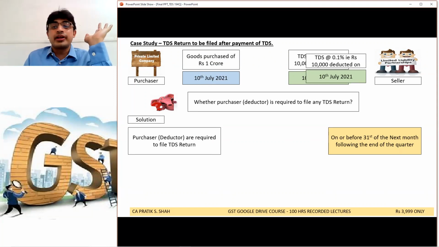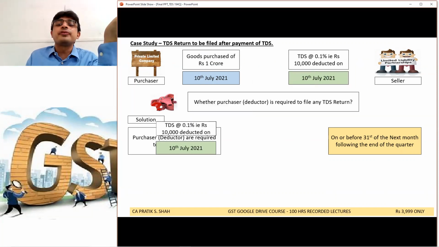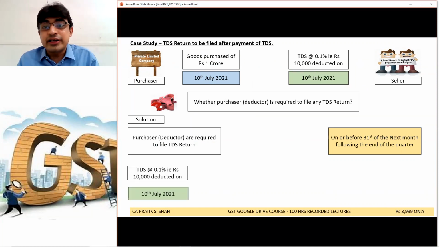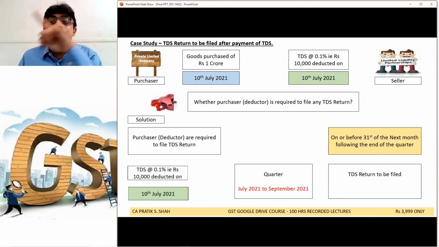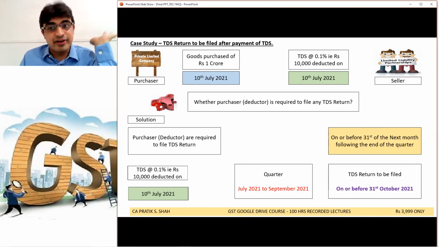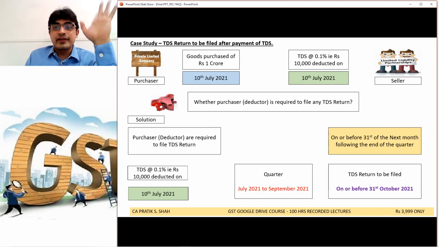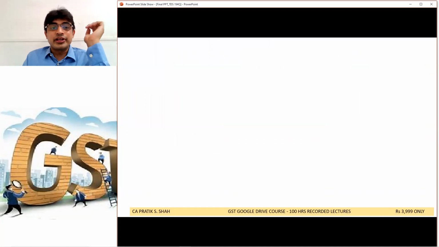One TDS return has to be filed by the 31st of the next month following the end of the quarter. So when was TDS deducted? 10th of July. What is the quarter? July to September. The return of this quarter is to be filed by 31st of October 2020. The TDS return has to be filed. Okay, 24Q, 26Q will be applicable.